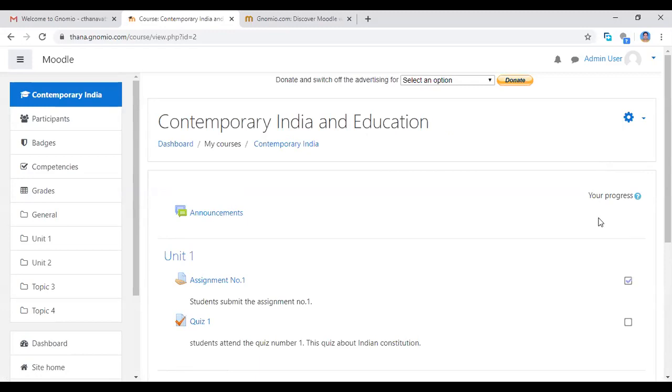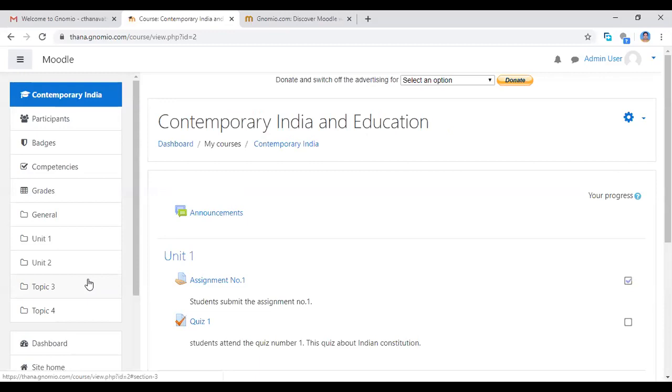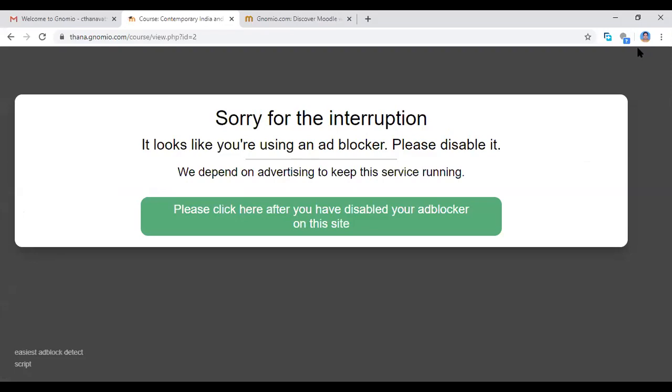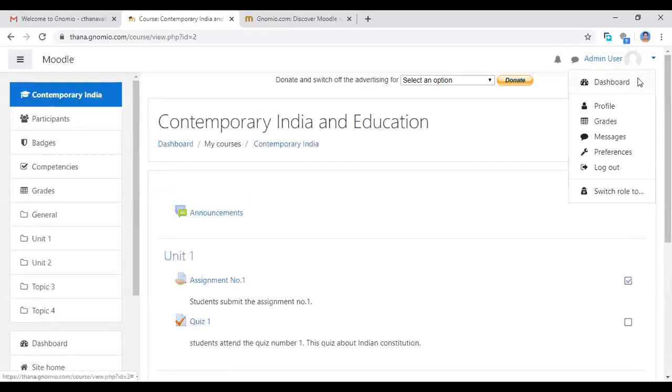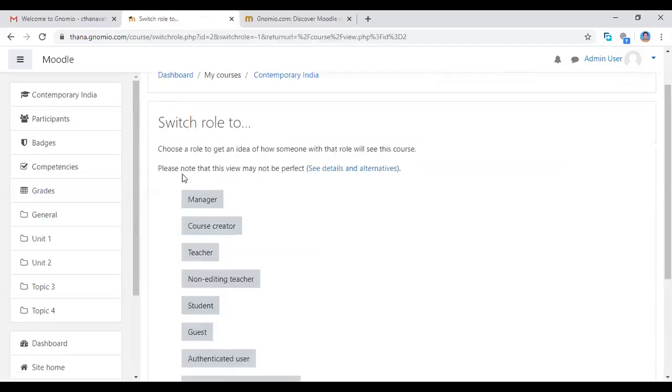The last most important thing: after all the editing, see the user button, and near the user button we have a pop-up menu. Click switch role to the role you want to have.